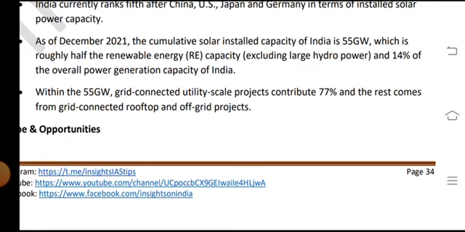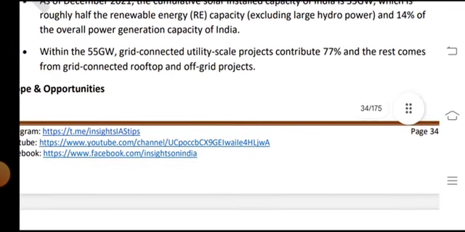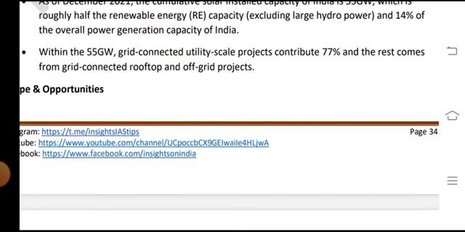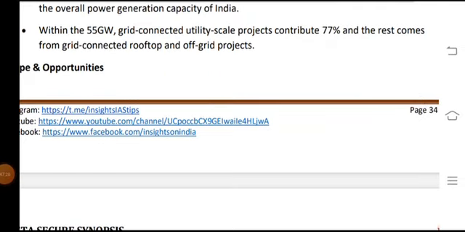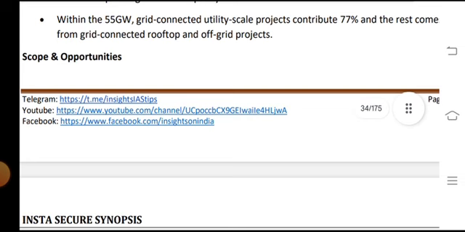Overall, of the power generation capacity in India, within the 55 GW, grid-connected utility-scale projects contributed 77% and the rest comes from grid-connected rooftop projects.